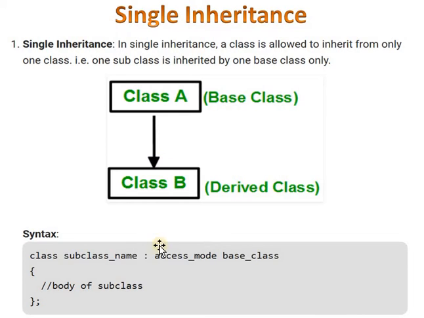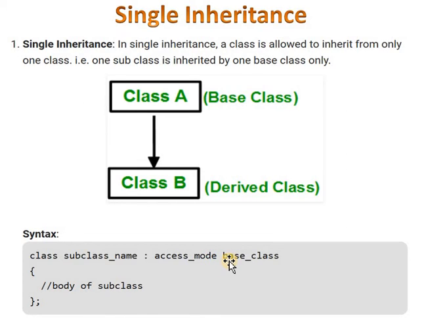The syntax for defining a single inheritance is that first we use the class keyword. After the class keyword, we give the subclass name, that means the derived class name. And after that, we use the colon, and then after that we specify the access mode, that is either public mode, private mode, or protected mode.